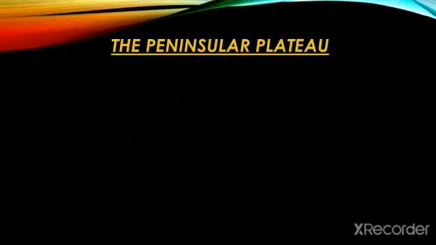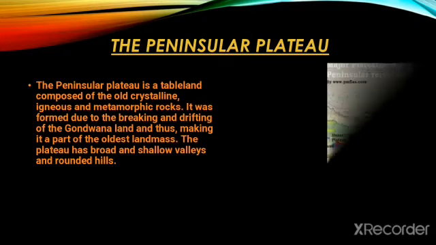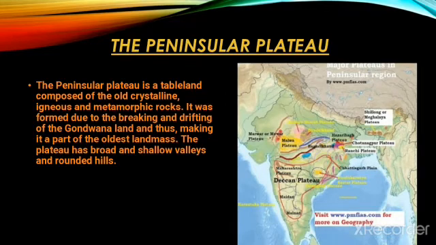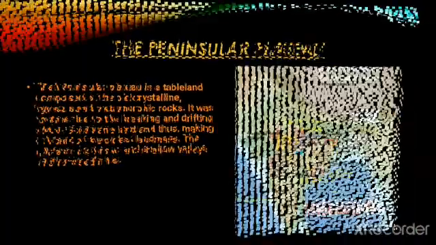So, after the northern Great Plains comes the Peninsula Plateau. The Peninsula Plateau is a tableland composed of the old crystalline igneous and metamorphic rocks. It was formed due to the breaking and drifting of the Gondwana land, and thus is a part of the oldest landmass. The plateau has broad and shallow valleys and rounded hills.